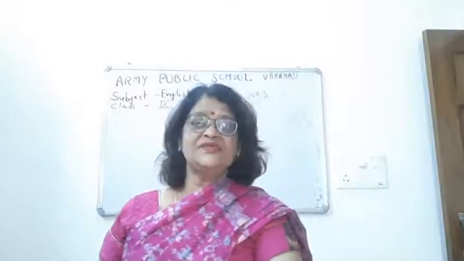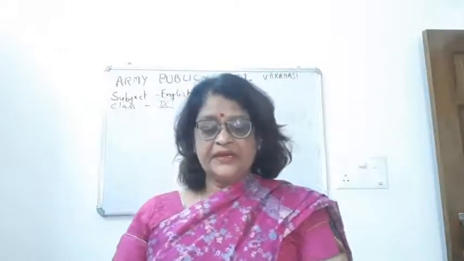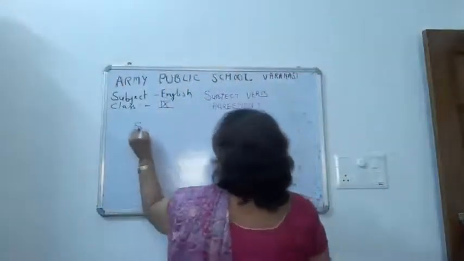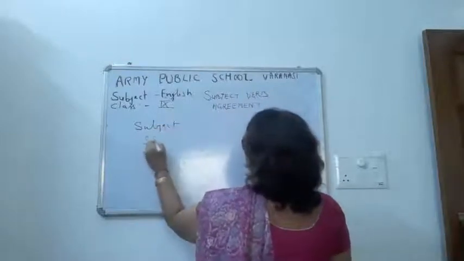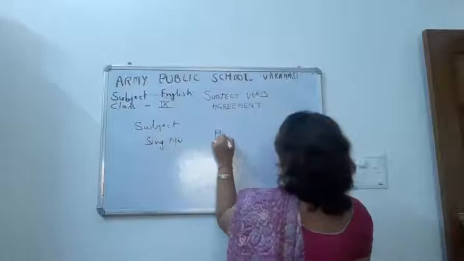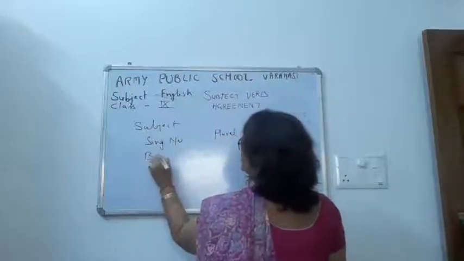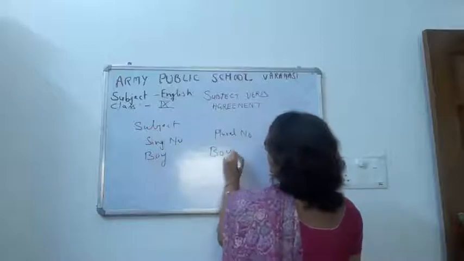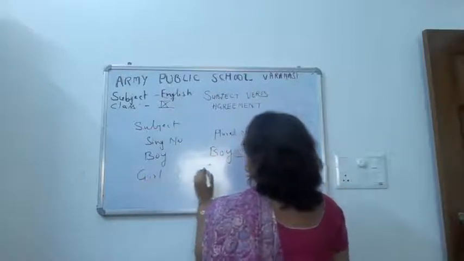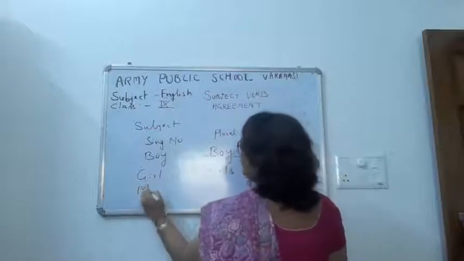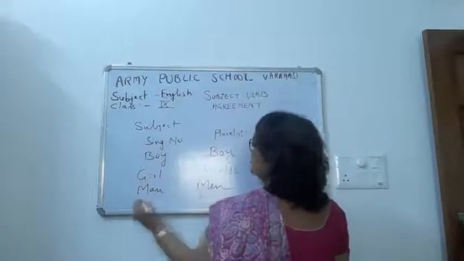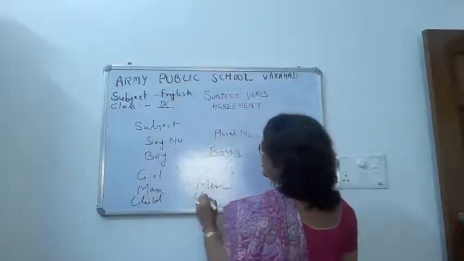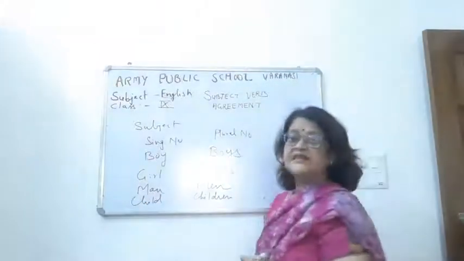Now what is a finite verb? There is a difference between a finite verb and a verb. A finite verb in a sentence always agrees with its subject in number or person. Now what is a number, children? Singular number and plural number. A subject has singular number and plural number. Boy is singular, boys are plural. Girl is singular, girls are plural. Man is singular, men are plural. Child is singular, children are plural. So these are some of the subjects.